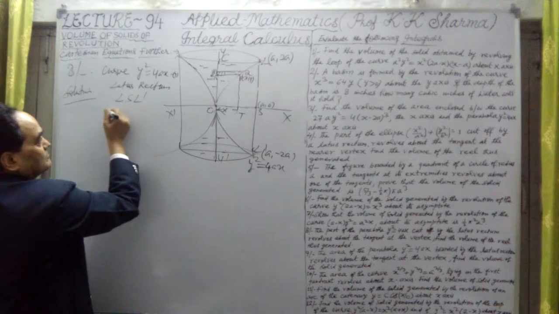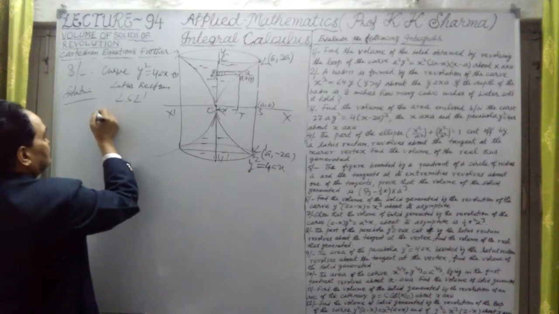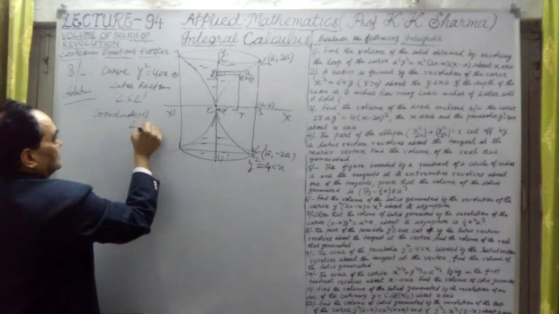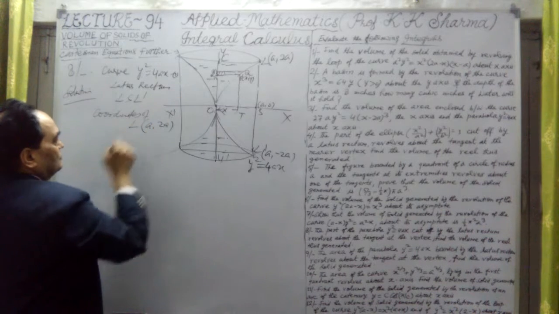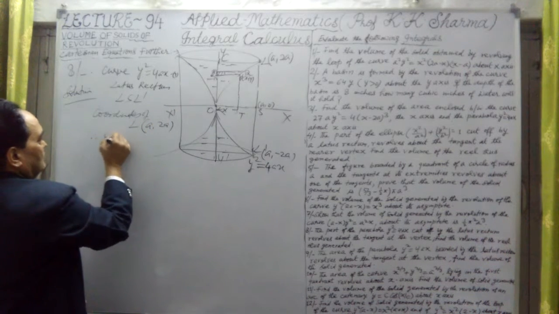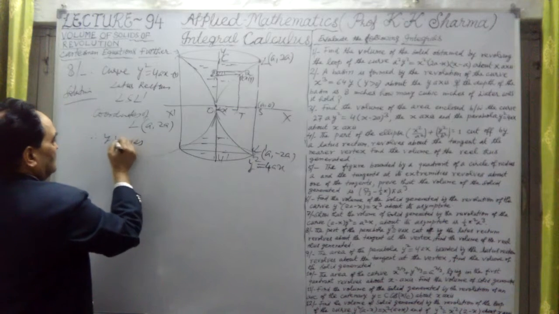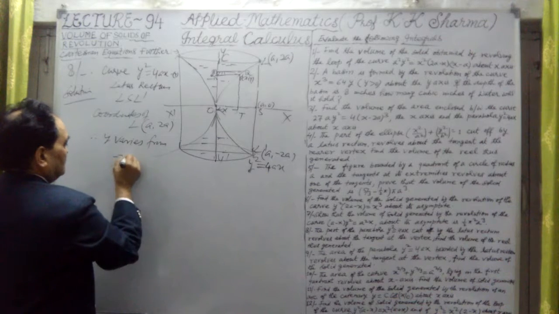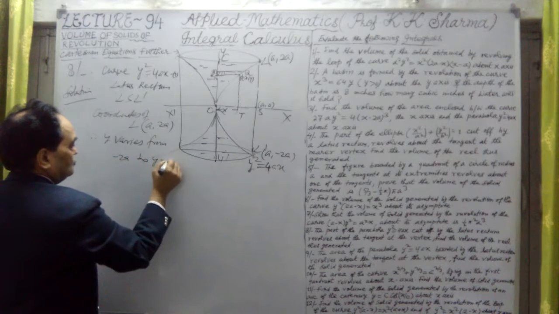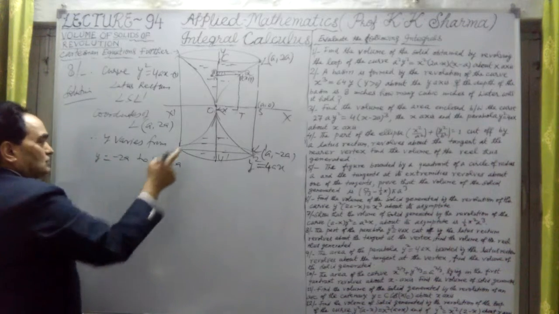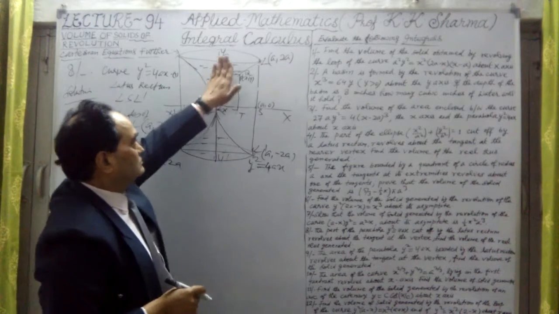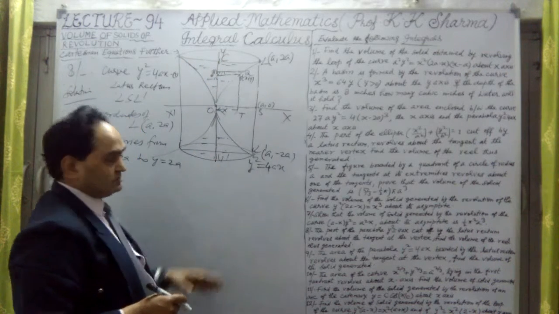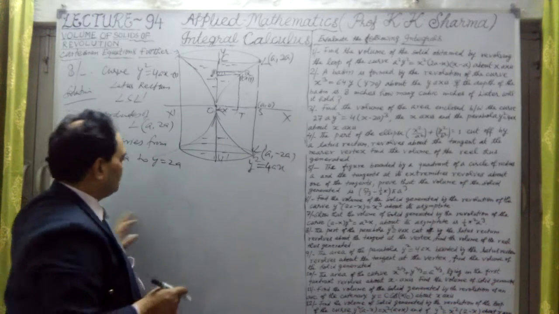The volume of the solid here, L dash. The coordinates of L are A and twice A, that we have already taken. Therefore, y varies from minus 2A to 2A for the whole curve. This region and this region. This is the region here. This whole section and this whole section. These two sections. So I have to take limits from minus 2A to plus 2A.